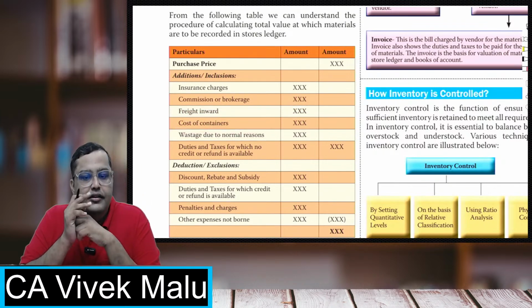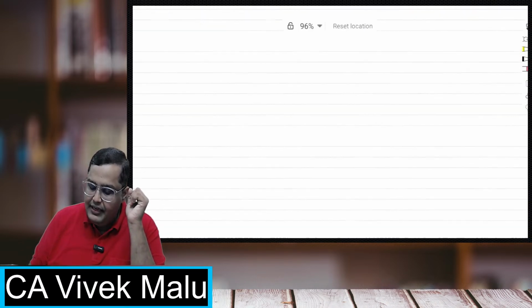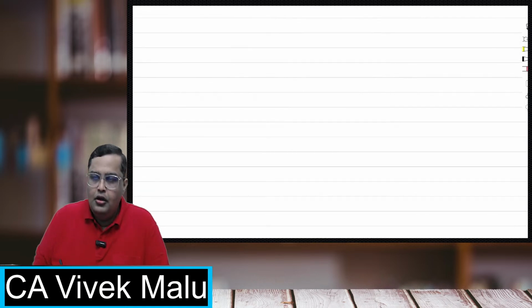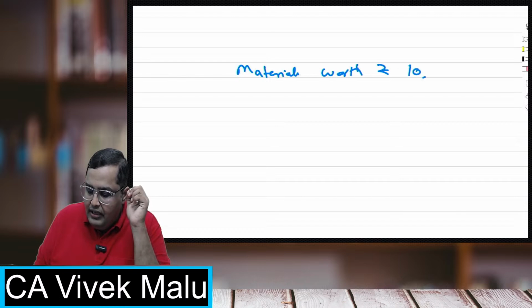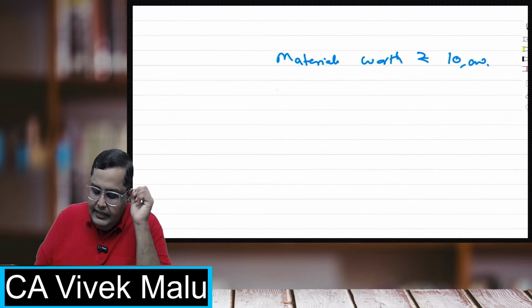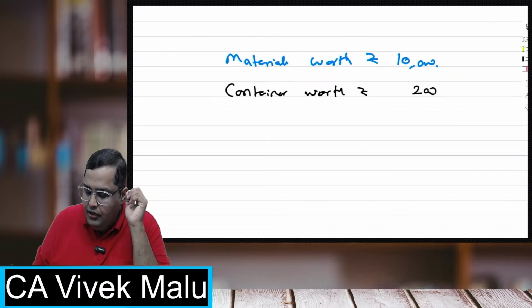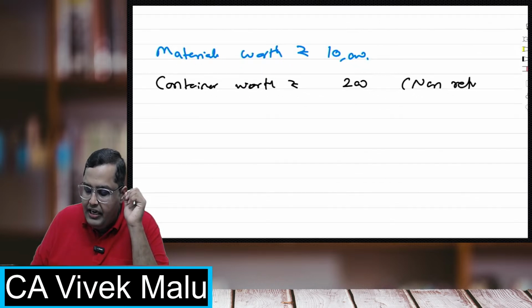Now, about the cost of container, I have to tell you. Suppose there are some containers, for example, I have bought materials worth rupees 10,000, and it came in a container worth rupees 200, and this is non-refundable, non-returnable.